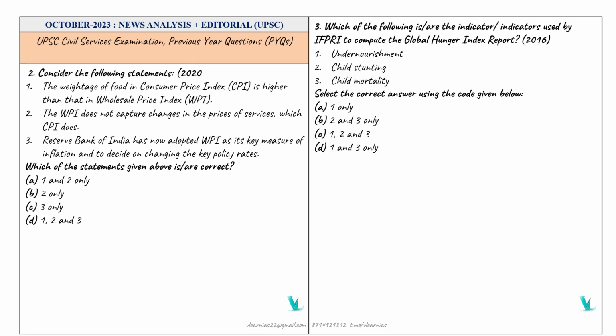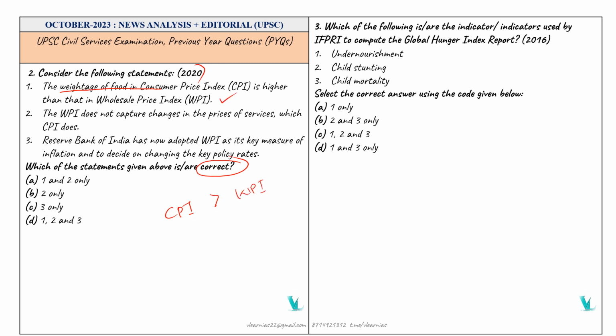The next question is about inflation. We have dealt with retail inflation, and here it's about the wholesale price index. Consider the following statements. It is a 2020 question. The weightage of food in the consumer price index is higher than that in the wholesale price index. We need the correct answer here. The first one is that the weightage of food in the consumer price index, that is CPI, is higher than that of the wholesale price index. So this one is right.